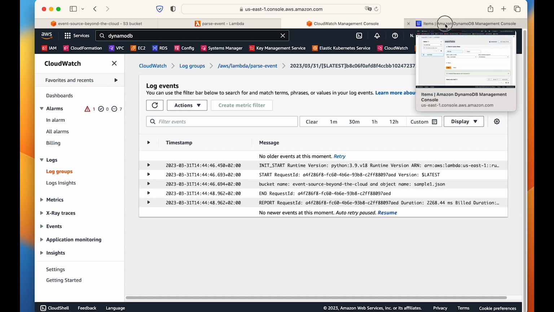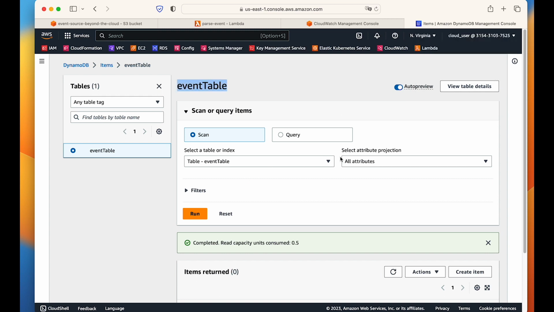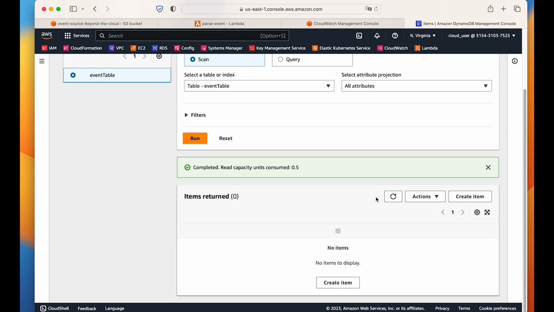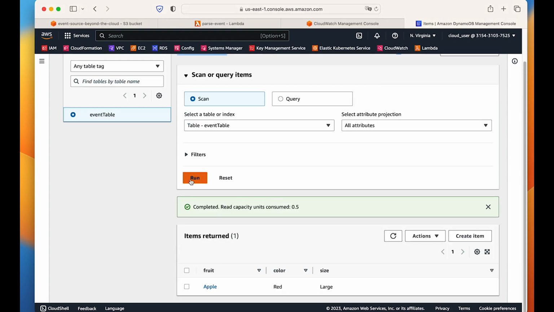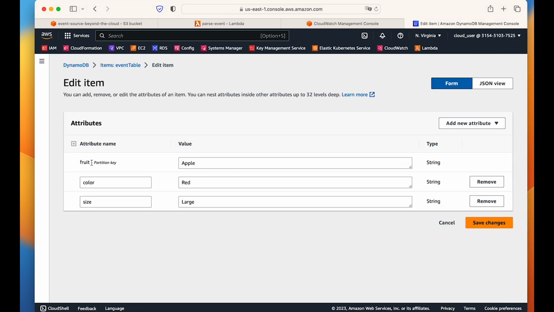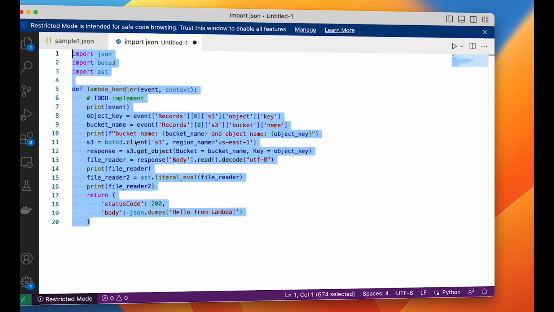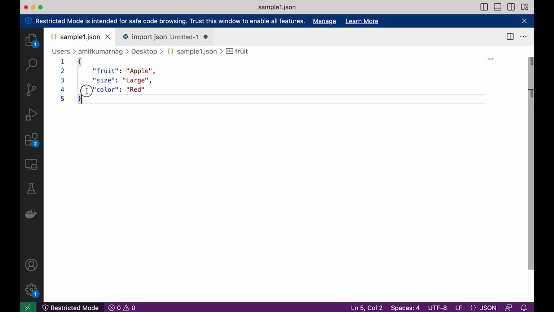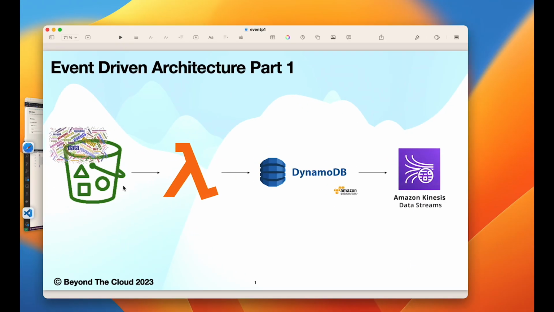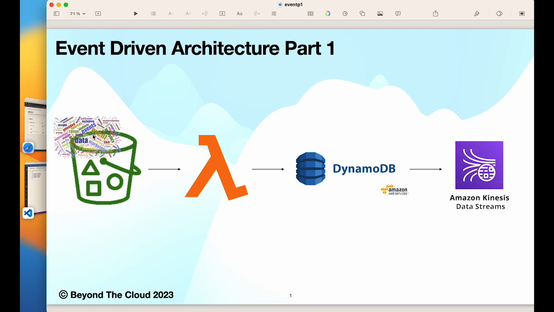So let's go to our Amazon DynamoDB and let's verify if everything is fine or not. So we see when we ran this one, we see that one data has been inserted. What is the data? Is apple, red, large. If we click on this data, we see the value. The fruit is the apple, color is red, size is large. That means our sample.json has been parsed. So if we have put the sample.json here in our S3 bucket, that in turn called the Lambda function, which parsed the data into human readable format.